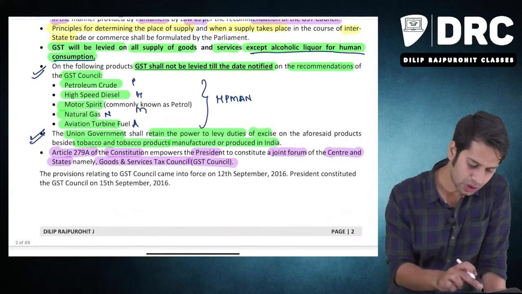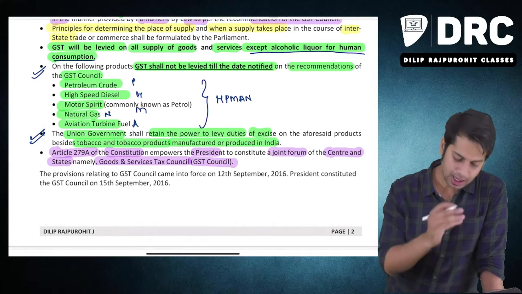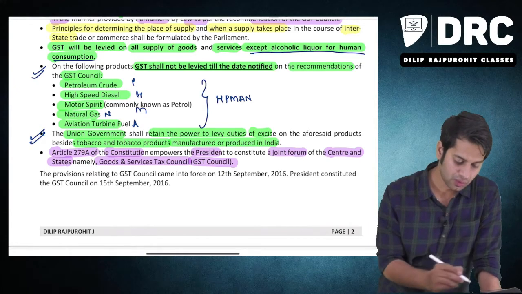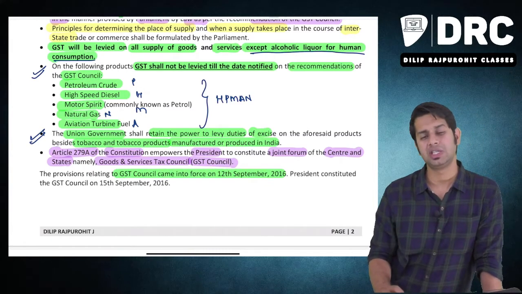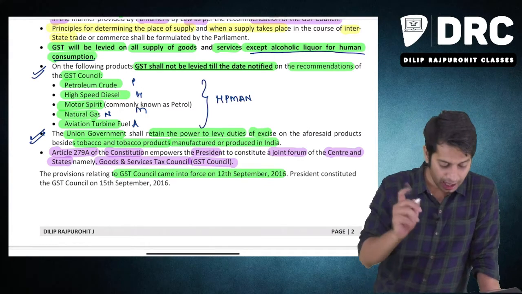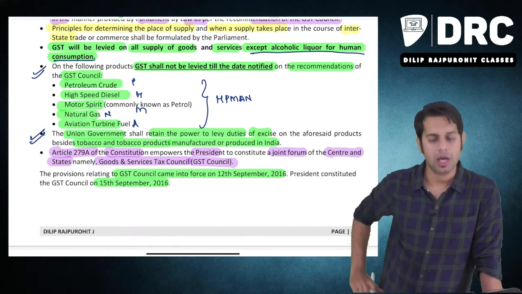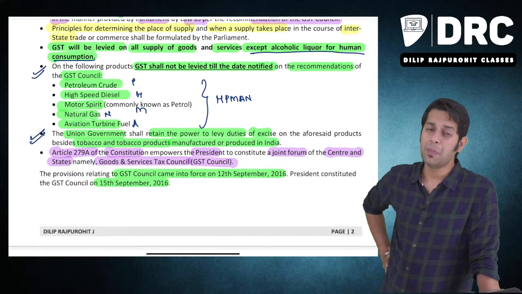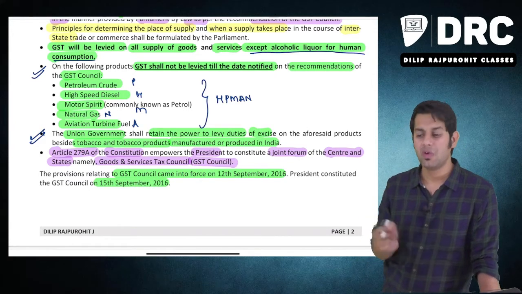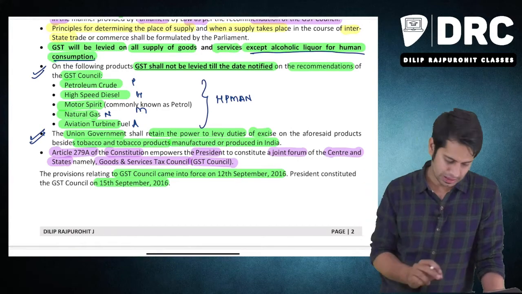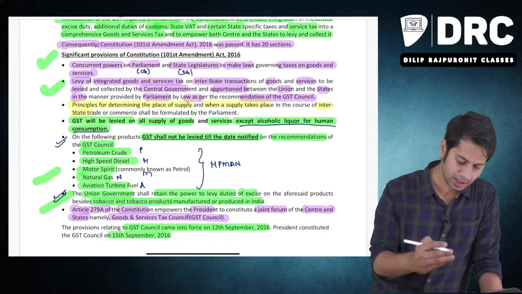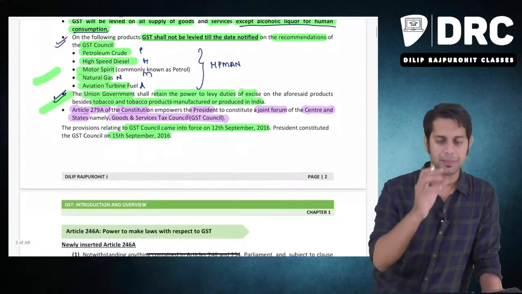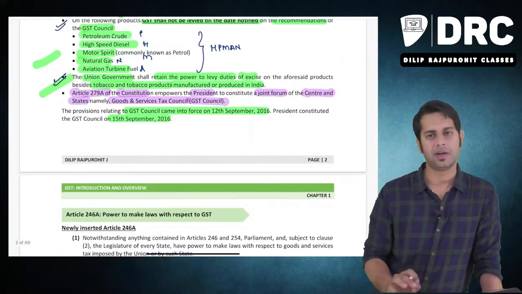Then what is the date from which the GST Council came into existence? GST Council came into existence from 12th of September 2016, and the first GST Council meeting was held on 15th of September 2016. It is important from your MCQ point of view, from fill in the blanks point of view, etc. These are the significant changes which happened because of this particular amendment in our constitution.